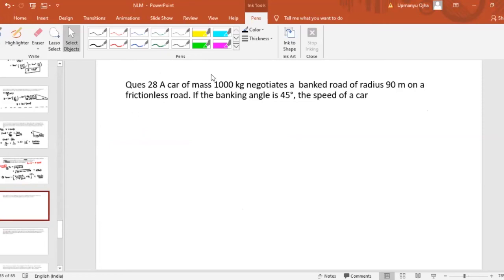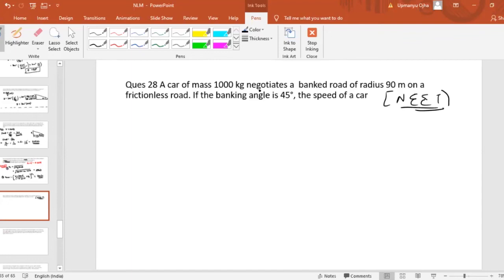Okay. Now this problem came in the NEET exam. We can see the problem asked in the NEET is a very easy problem. A car of mass 1000 kg negotiates a banked road of radius 90 meters on a frictionless road. If the banking angle is 45 degrees, find the speed of the car. Can you get the answer for this?